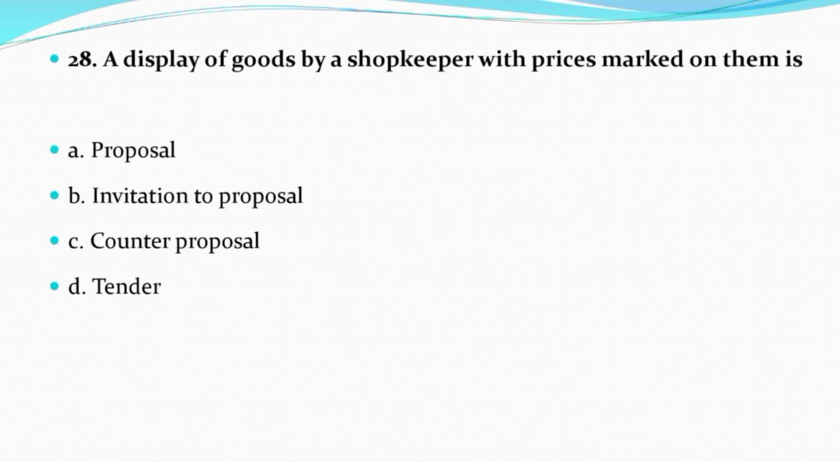Now question number 28. A display of goods by a shopkeeper with prices marked on them is: Option A, proposal. Option B, invitation to proposal. Option C, counter proposal. Option D, tender. And the correct answer is option B, that is invitation to proposal.